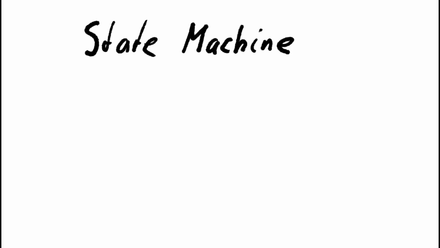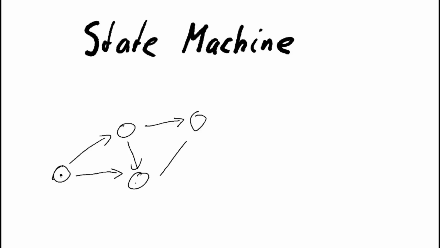So what is a state machine? The state machine, first of all, normally has nothing to do with blockchain in particular. It's just some sort of system. You start in a certain state, and then there are one or more transitions to other states. And so you can transition from the initial state into this one or that one, and that goes on. So basically it's just a directed graph.